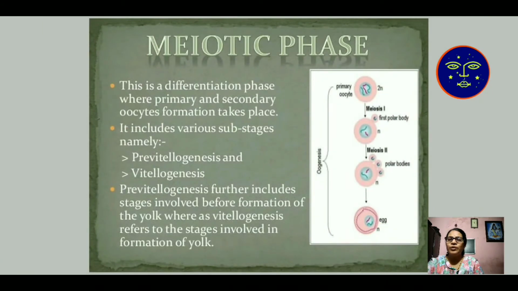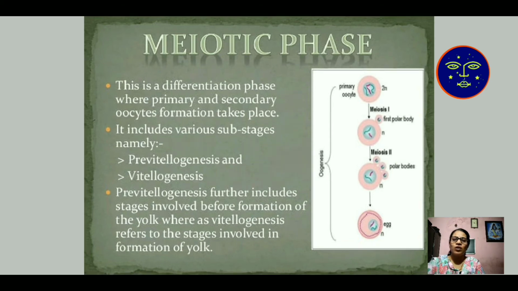Here is the meiotic phase. This is a differentiation phase where primary or secondary oocyte formation takes place, and it includes various substages, namely pre-vitellogenesis and vitellogenesis. Pre-vitellogenesis includes the stage before the formation of yolk, whereas vitellogenesis refers to the stage involved in the formation of yolk.